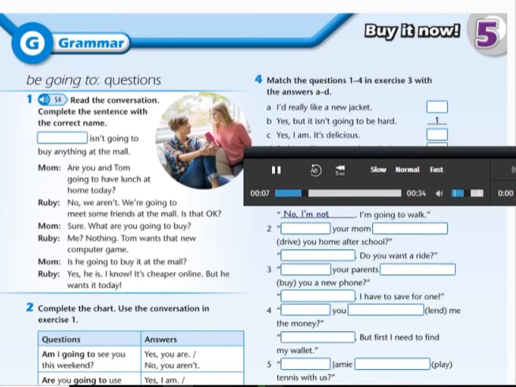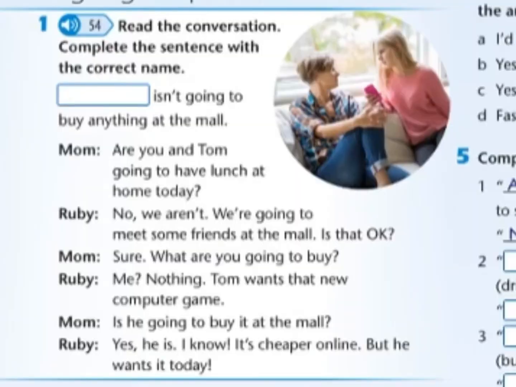Are you and Tom going to have lunch at home today? No, we aren't. We're going to meet some friends at the mall. Is that okay? Sure. What are you going to buy? Me? Nothing. Tom wants that new computer game. Is he going to buy it at the mall? Yes, he is. I know, it's cheaper online, but he wants it today. Who isn't going to buy anything at the mall?